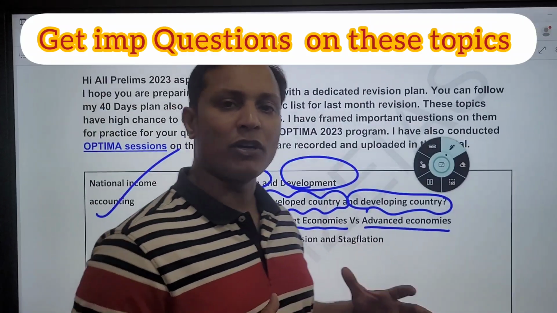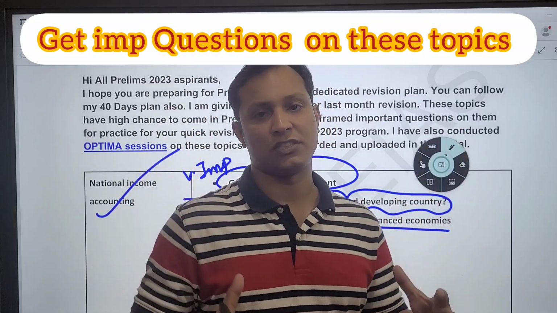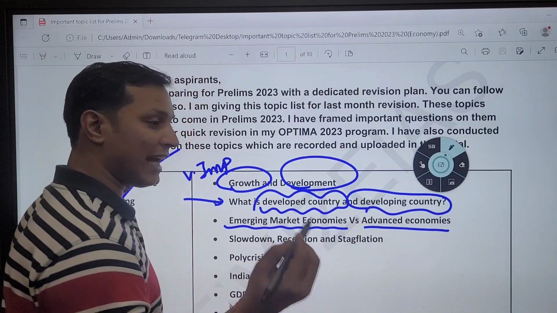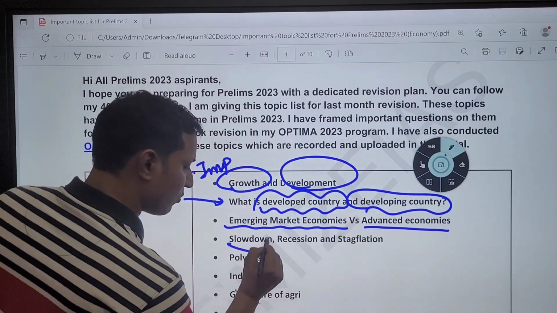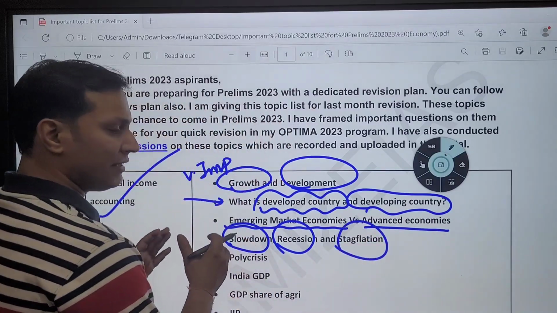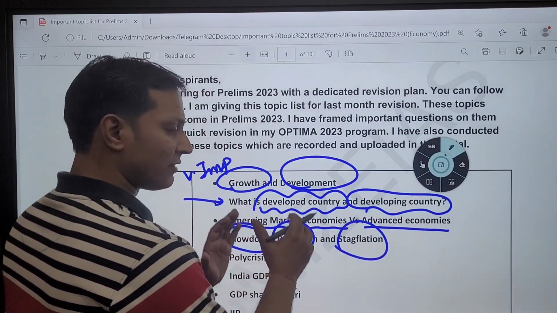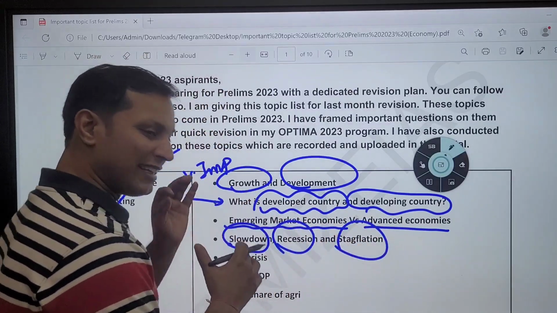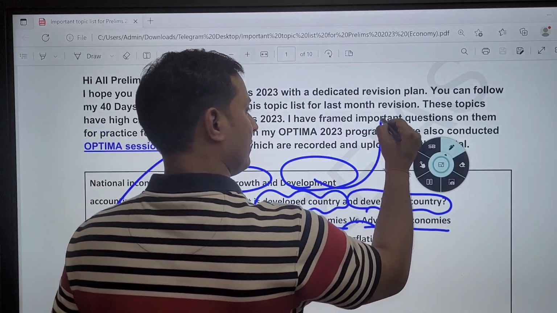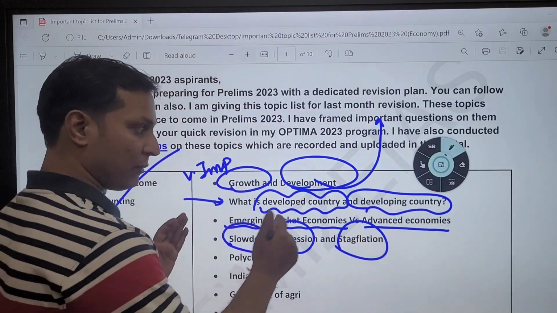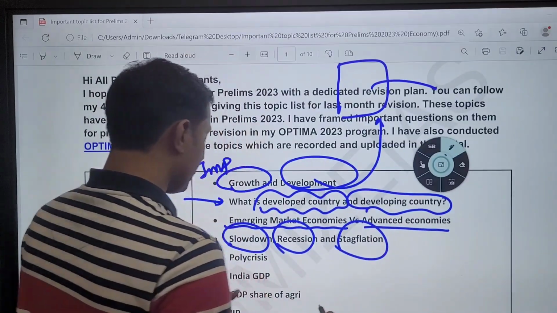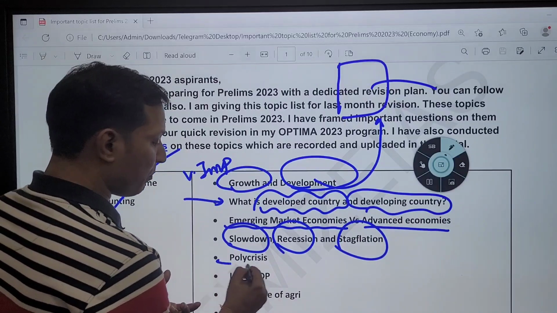Next topic which is very important, guys, throughout the world there is a fear of recession, and even in India there is a fear of stagflation. So they can ask you the difference between slowdown, recession and stagflation. Guys, there is a fine difference between slowdown, recession and stagflation. You should know exactly what is the meaning of these three things. Everything I have explained in my Optima notes, and I have also prepared Optima flashcard and questions for practice on these topics.